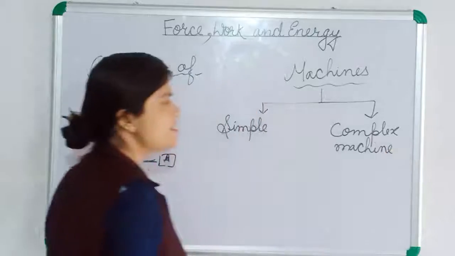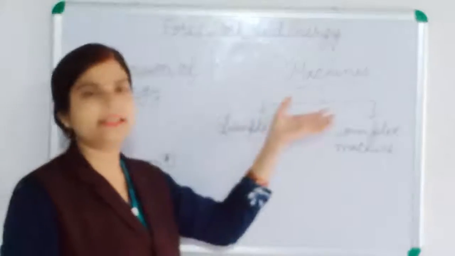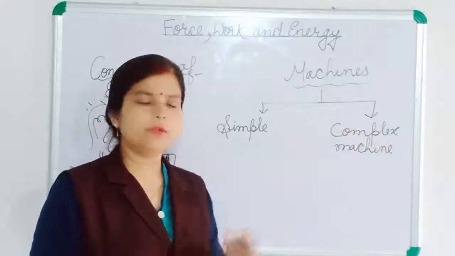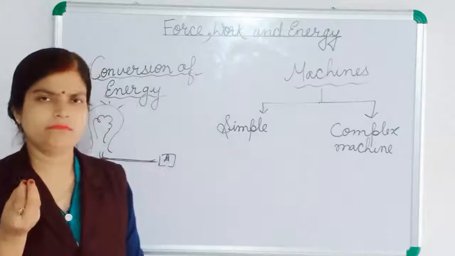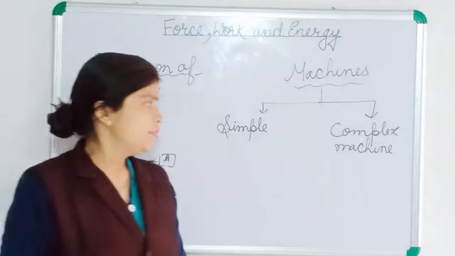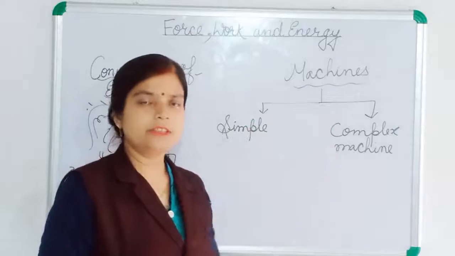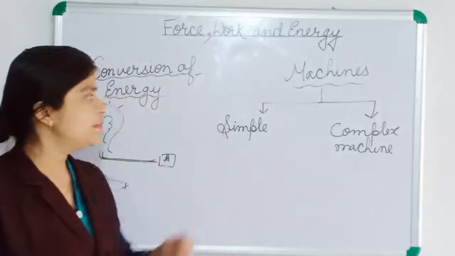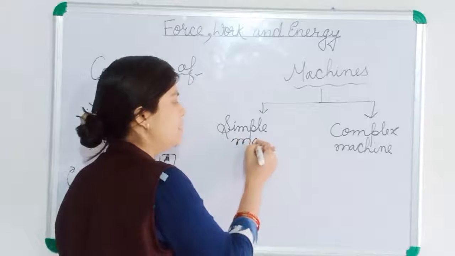In the next class, you will learn in detail about machines. Here we are learning only a little, and only some points I will mention. So we can divide machines into simple machines and complex machines.